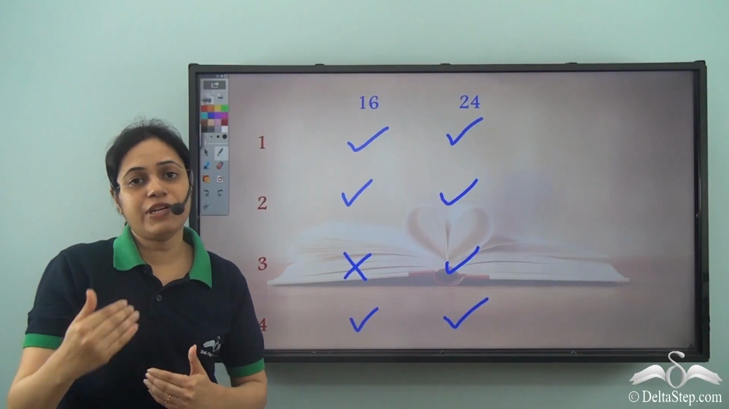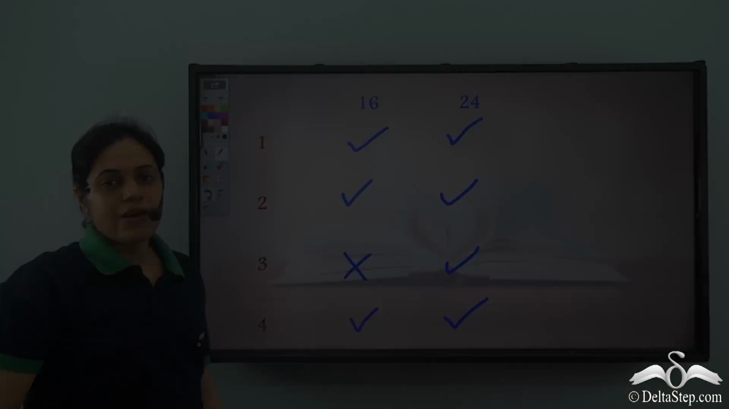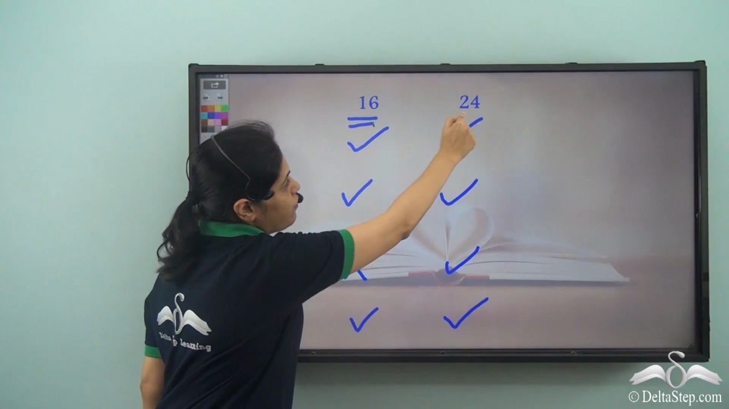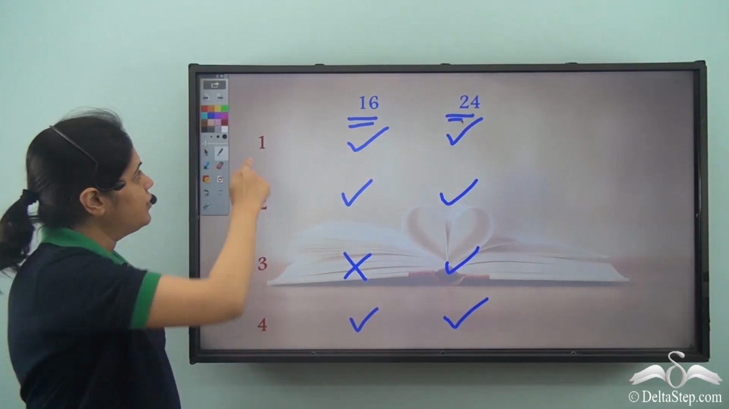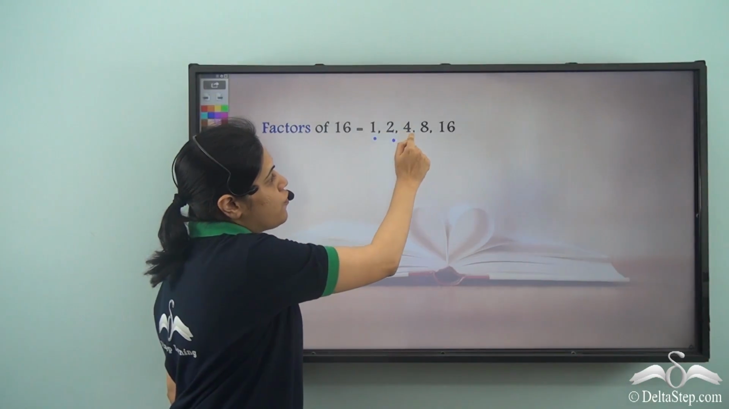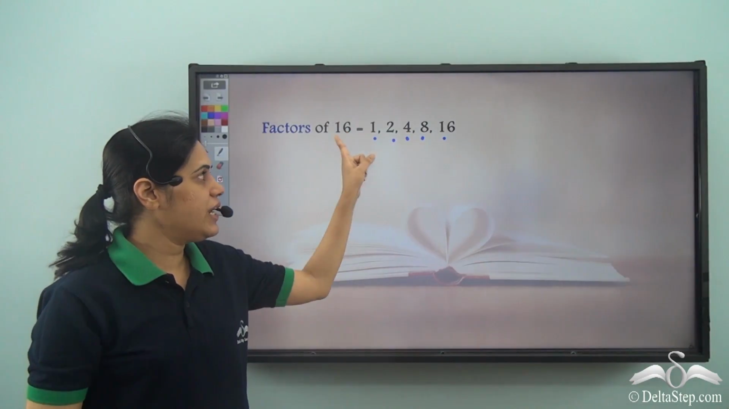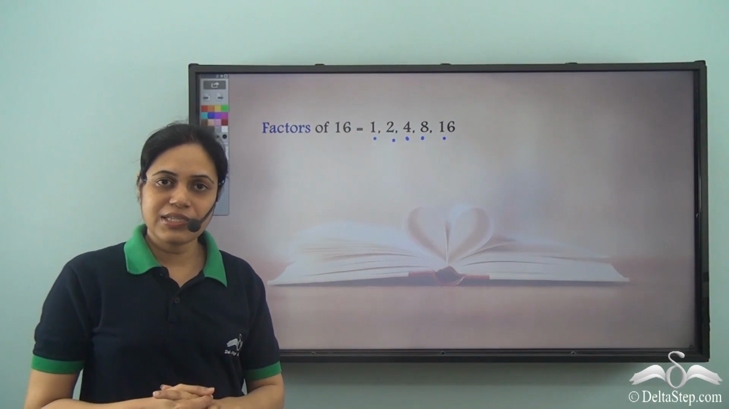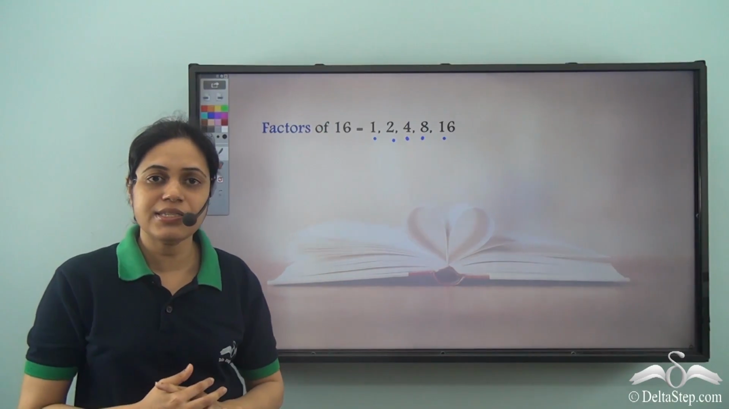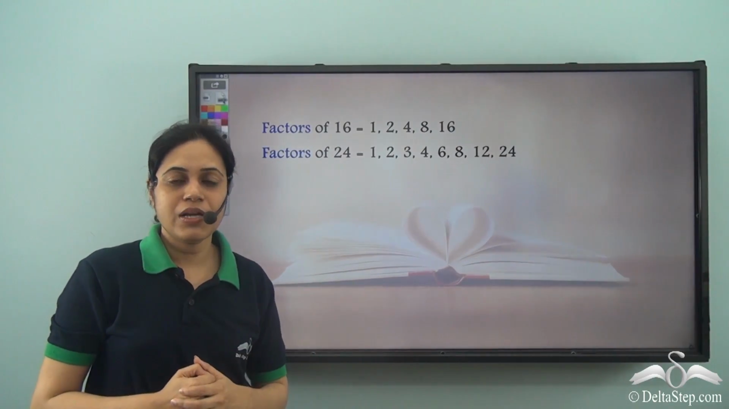So now instead of taking the friends one by one, that is 4 friends, 5 friends, 6 friends, we can easily find what are the factors of 16 and what are the factors of 24. So the factors of 16 are 1, 2, 4, 8 and 16. So the number of friends has to be one among these, because the number of friends should divide the number of candies. Also, the factors of 24 are these.